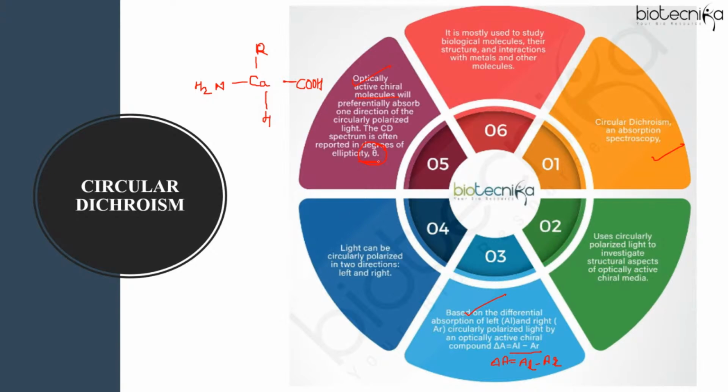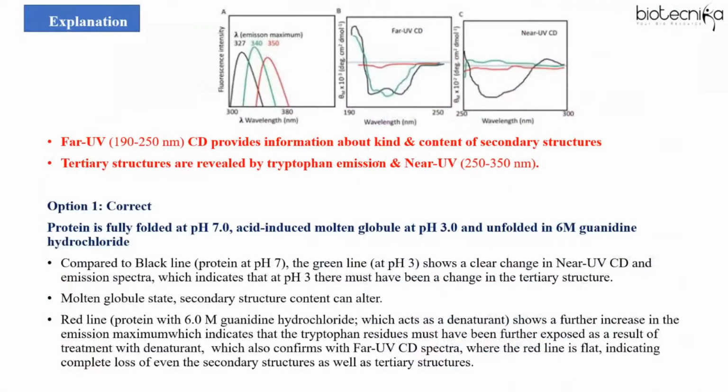So in the question, it is clearly mentioned that far UV, we use it to study the secondary structure, and tertiary structures can be studied by tryptophan emission and near UV. So here we will go through all the four options one by one, okay? And we'll see which statement is correct or incorrect. We have to find the correct statement.